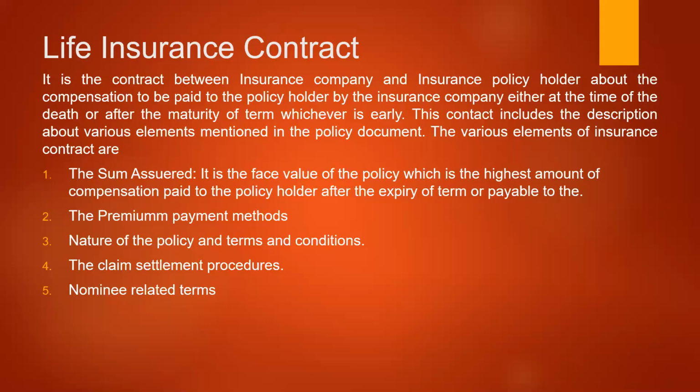Say for example, if the policy contract is for 10 years, the premium may be paid for 5 years or maybe 2 years, or maybe throughout the 10 years, depending on the contract between the insurance policy holder and the insurance company. So this premium is compulsory, and the method of premium and the amount of premium, which are already fixed at the time of entering into the contract, have to be mentioned in the policy document compulsorily.